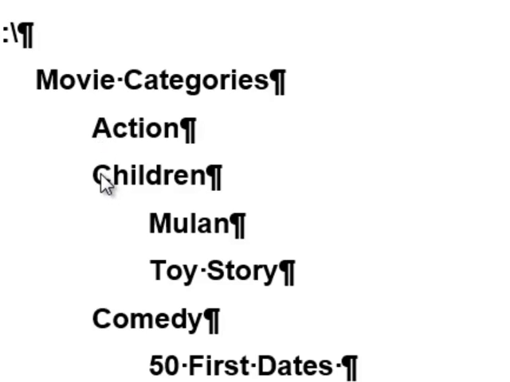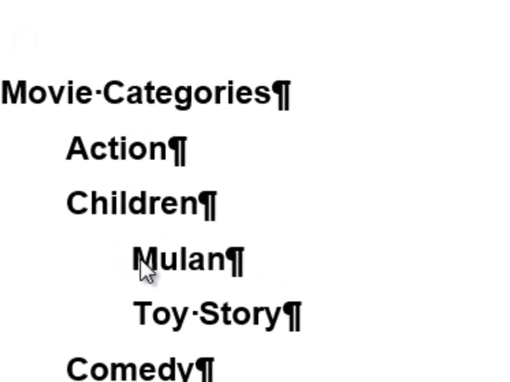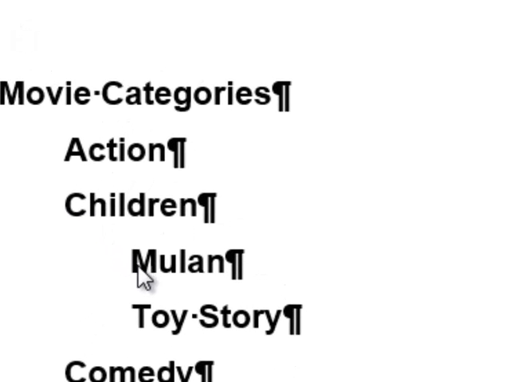Action and children are children folders of movie categories. Actually, that's what they're called. They're called children folders because they fall underneath movie categories. Movie, the main folder in this case, can have multiple children, action and children. But the two children folders, children and action, can only have one parent in this case. That's how folder trees work.